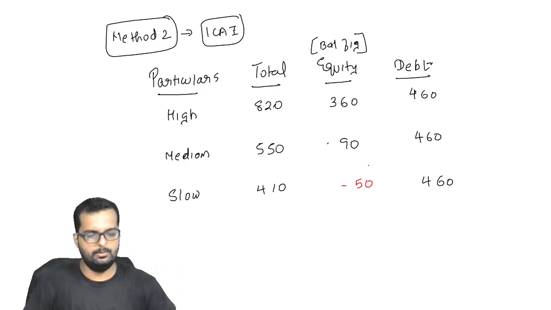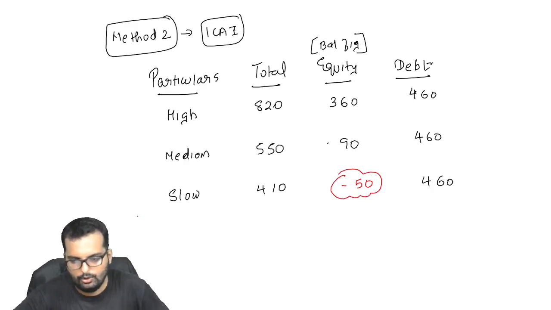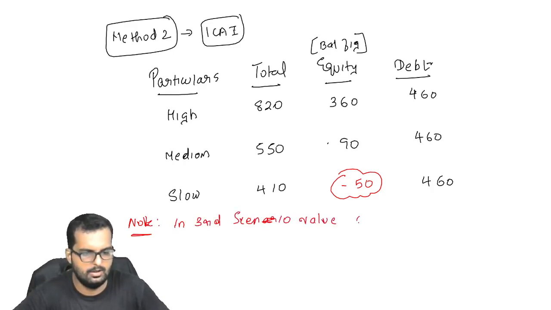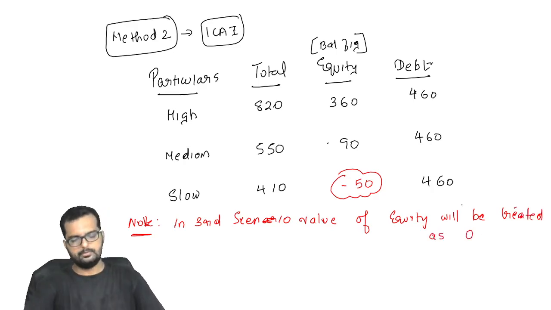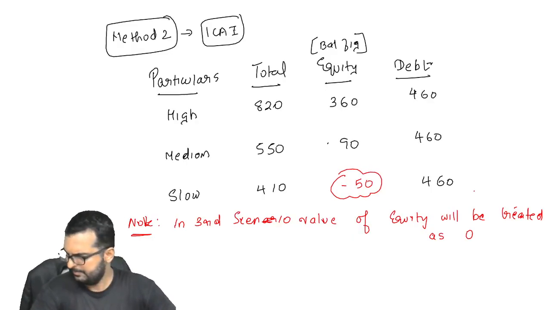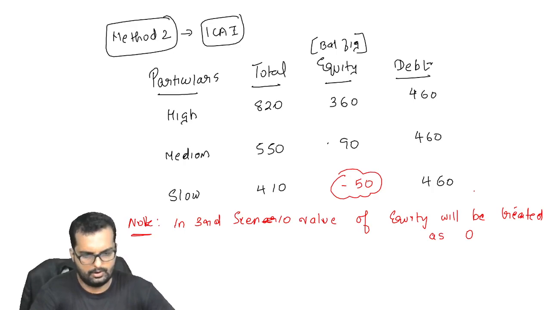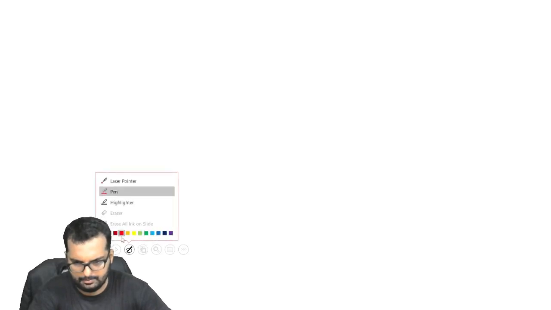Alright friends, have you all put up till here in your books? So now what they say is that equity value cannot be negative, it can be zero. So the note that you will give below this is that in the third scenario, value of equity will be treated as zero. Can you write down that point also in your books now? Alright, now I will find out the revised valuation of Simple.